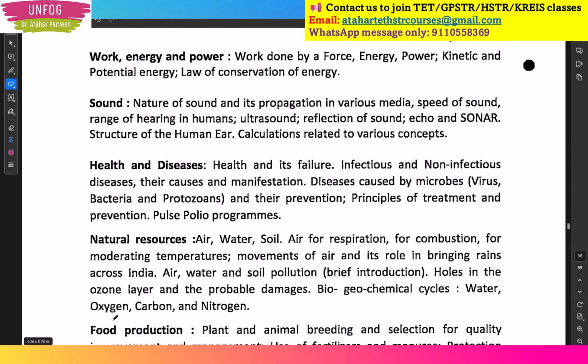Okay, so that's my point, that when you have the similar syllabus in 9th and 10th with the basics of PUC, then why go for PUC just for Karnataka TET? All of you must agree with me that Karnataka TET will be the easy exam when you compare with the GPSTR and HSTR, right? Because the GPSTR, that is primary school recruitment, will have a subjective part, and high school recruitment will be for PUC level. Then how come they will ask questions from PUC level for Karnataka TET? That you should think. Okay, so that's why please trust me and prepare with a positive attitude.